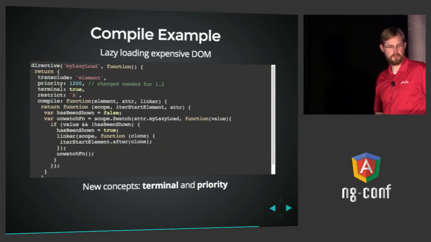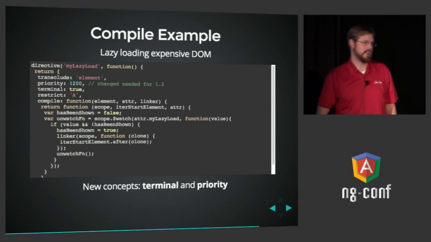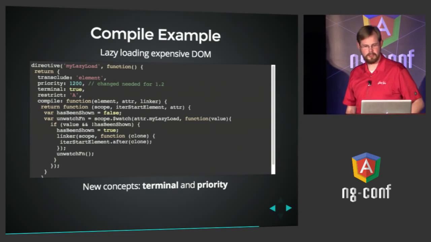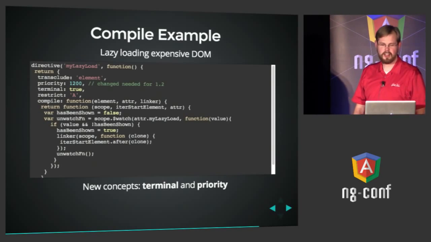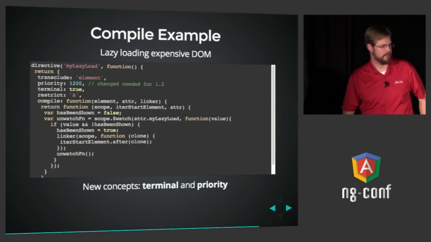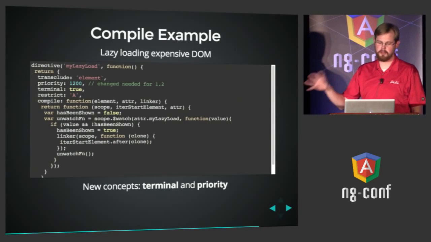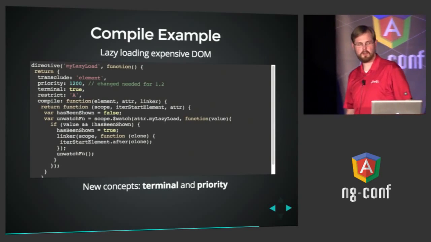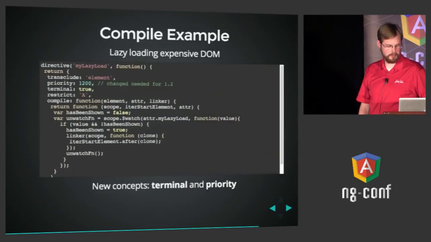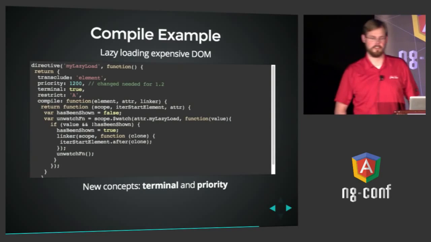So this is going to introduce a couple of new concepts, which I'll talk about in just a minute. But it actually uses the word transclude, which is, I know, a little intimidating, but we'll get to that too. It has a high priority. This is to make sure that it runs before any other directive on that element. And it's called terminal, and that prevents subsequent directives from being processed. In this case, we're restricting it to attributes because, again, we want to put myLazyLoad as an attribute on another element. And it has a compile function, and that's all it has, no link function.